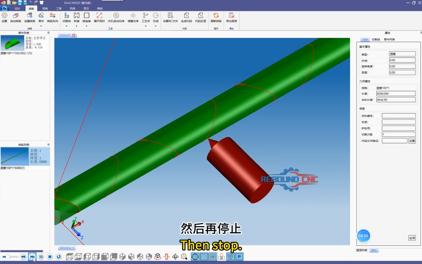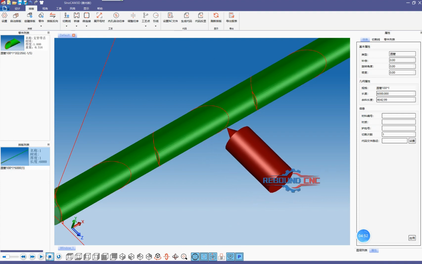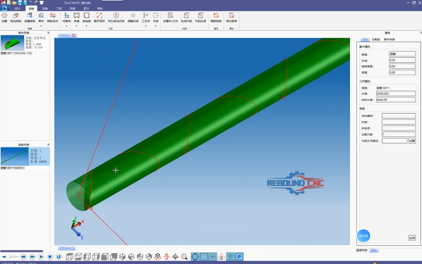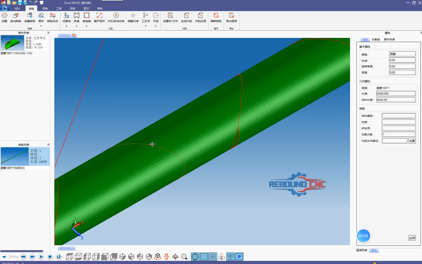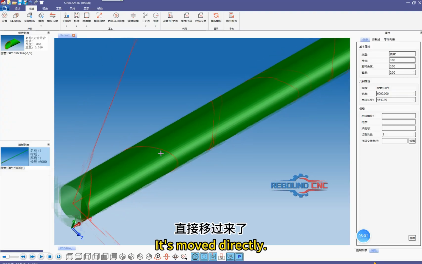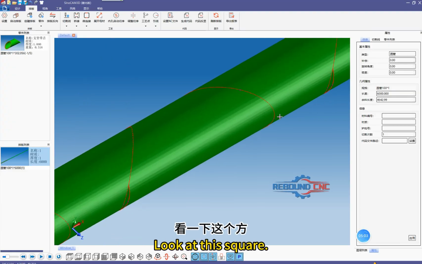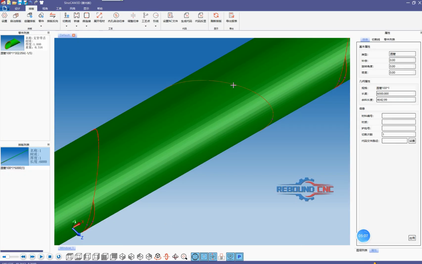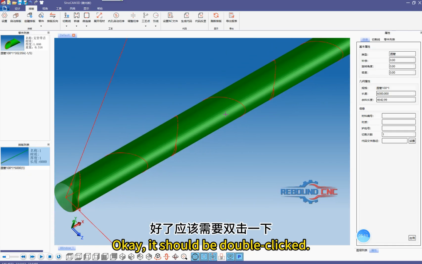Then stop. Click Move again. It's moved directly. Look at this square. Can this point be moved here? Okay, it should be double-clicked.